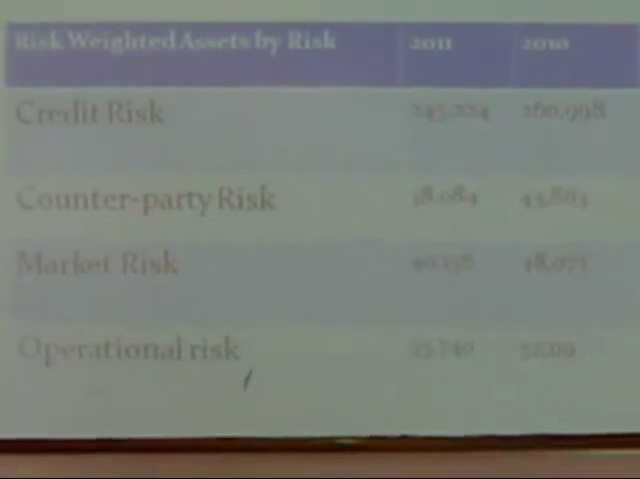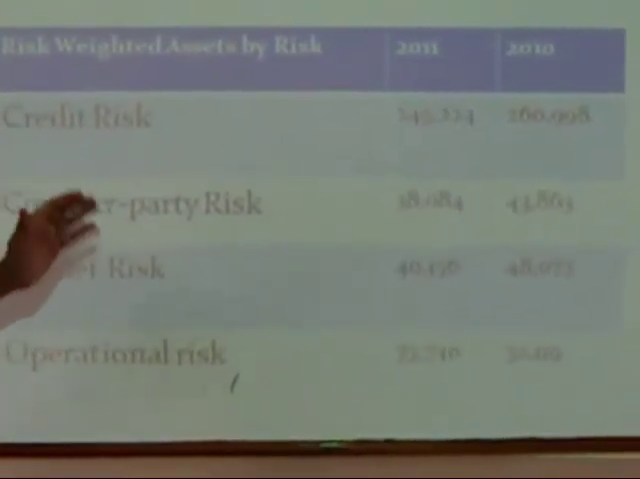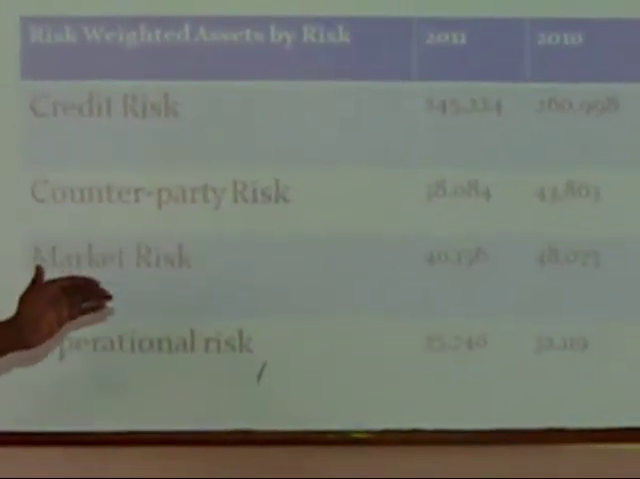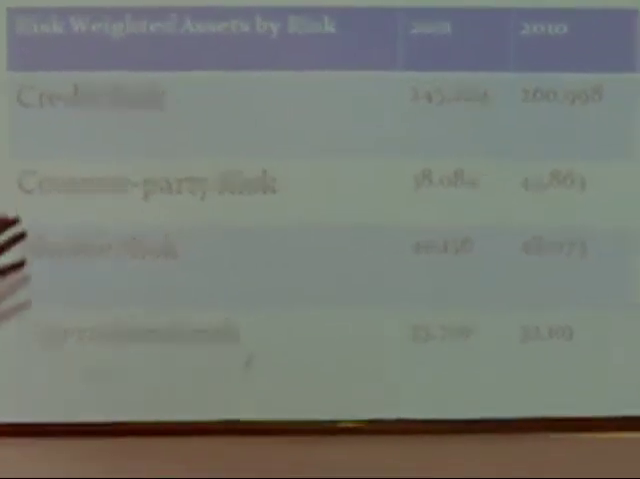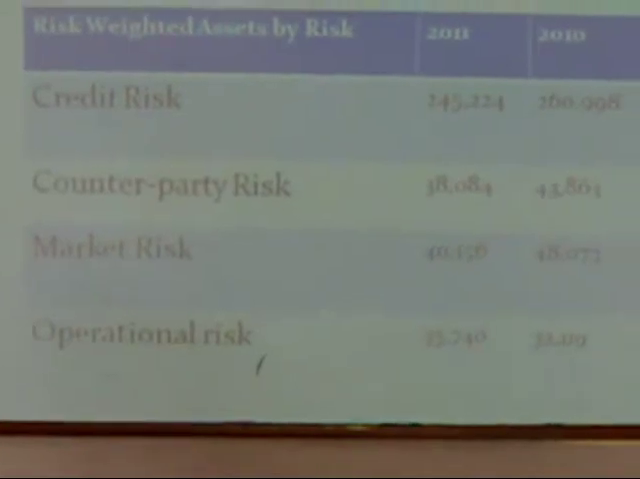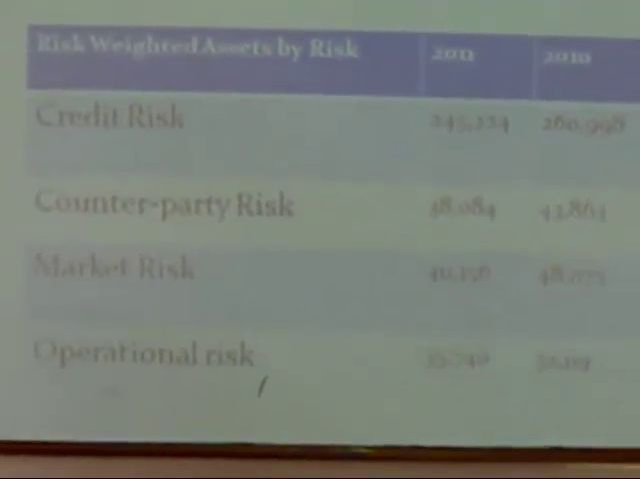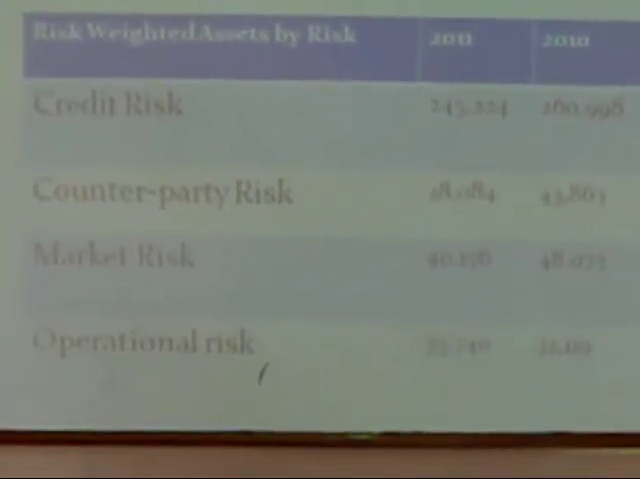Now if we see the table, there are risk-weighted assets of credit risk, counterparty risk, market risk, and operational risk. I am going to define every term one by one. Now, what is credit risk? Suppose a bank gives a loan to a customer, and if the customer defaults, then the bank is facing a credit risk.